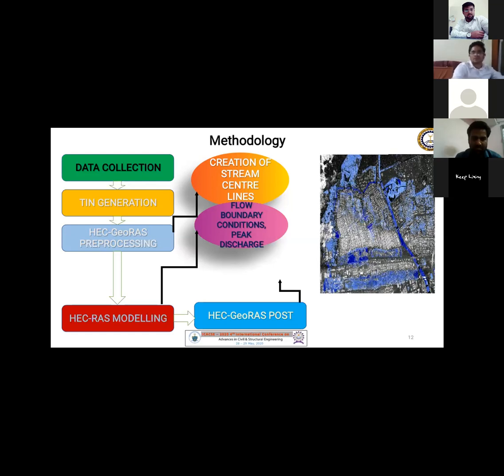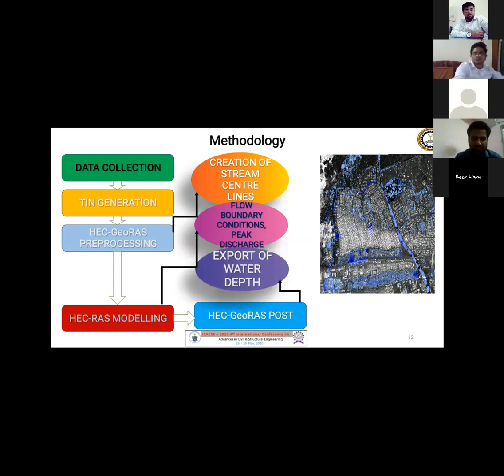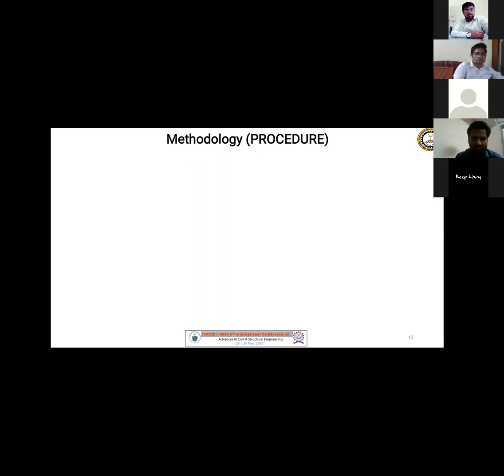Post-processing includes the export of water depth: how much water depth has been flowing from the upper stream to the lower stream, how much of the area is safe, and how much flood extent could occur in that area. Then after the processing in HEC-RAS, we finally get the flood inundation map for that area.